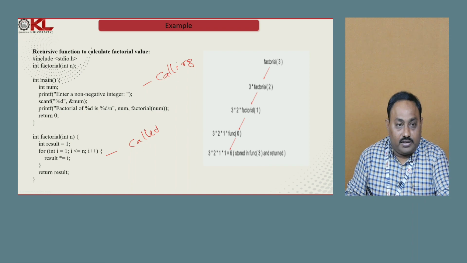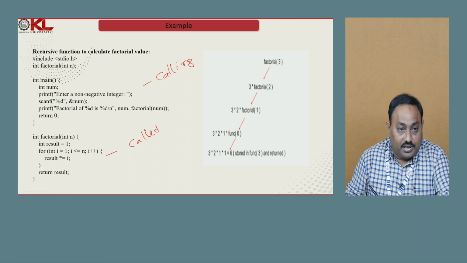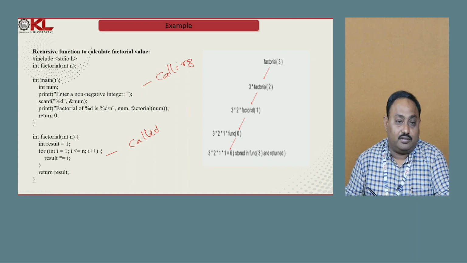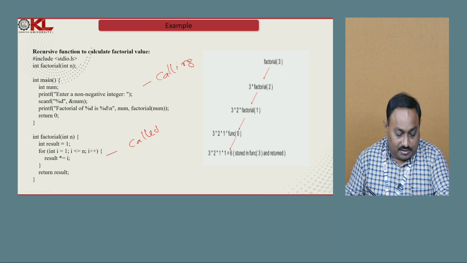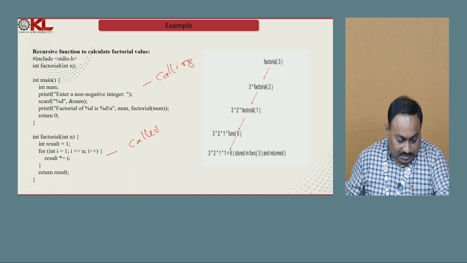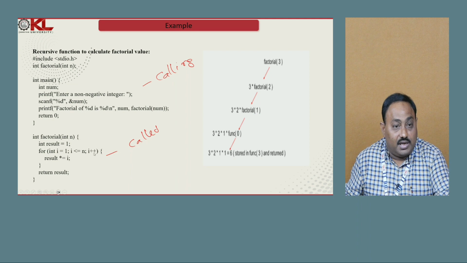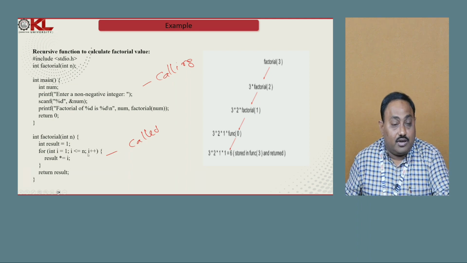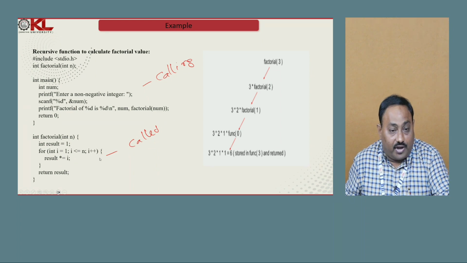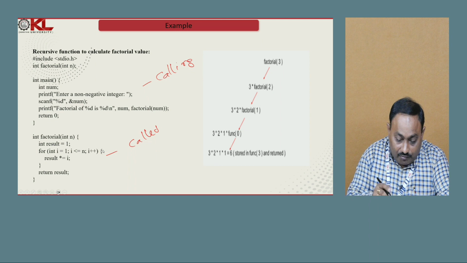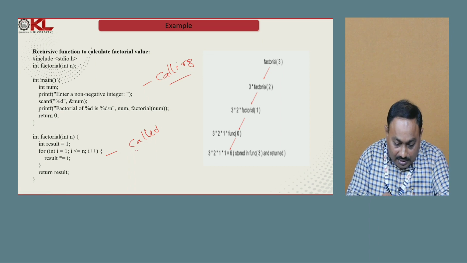Fortunately here we are going to use the recursive function. Let us see how this recursion works. This function is currently a non-recursive function. Why? Because here I am computing the factorial value using a loop. So usually we call this the calling function, this the called function.